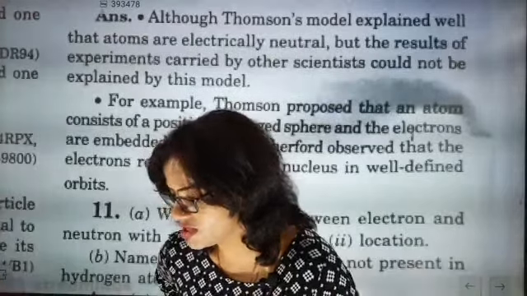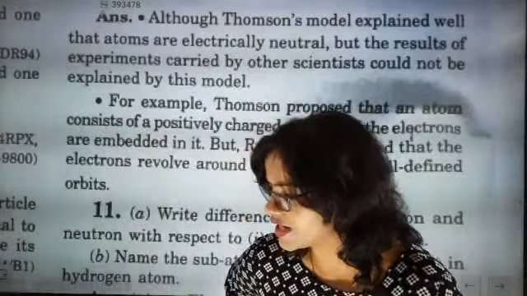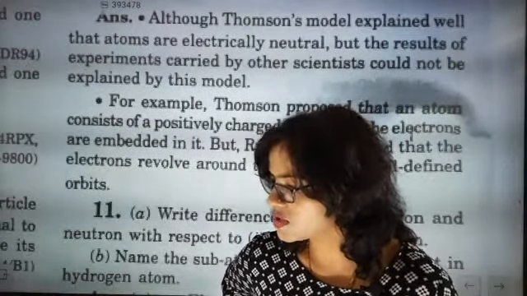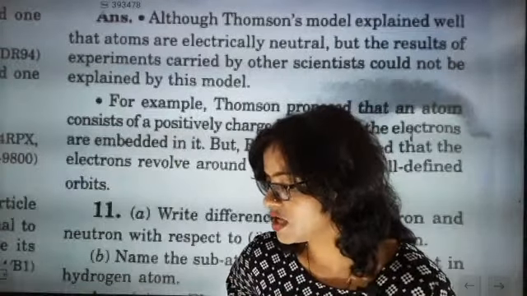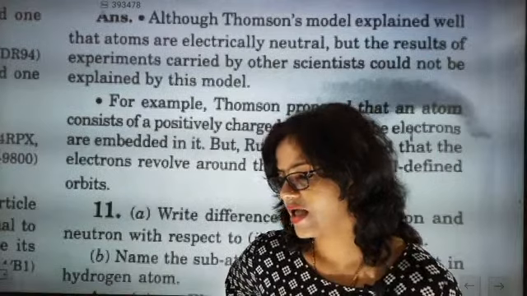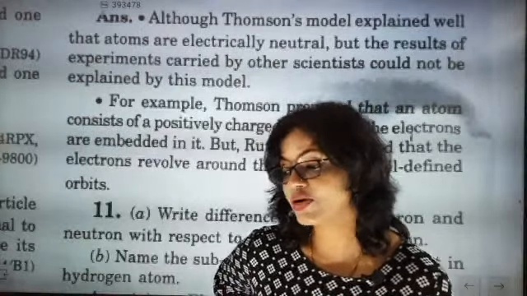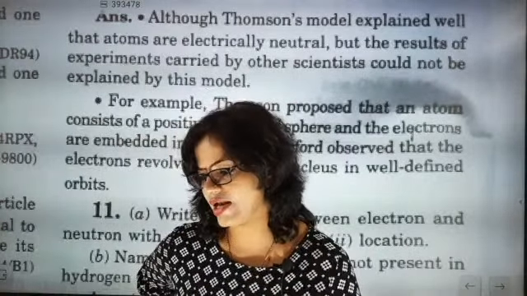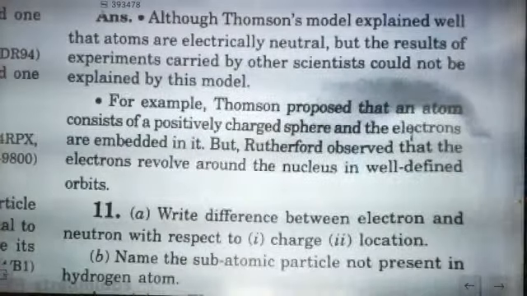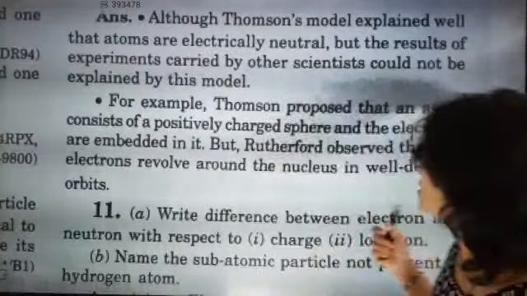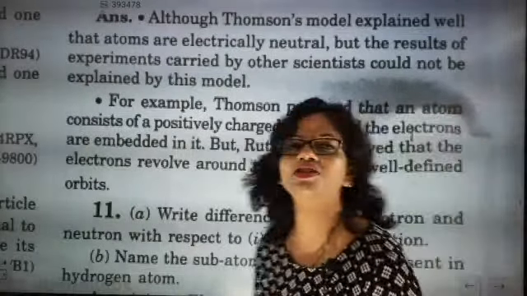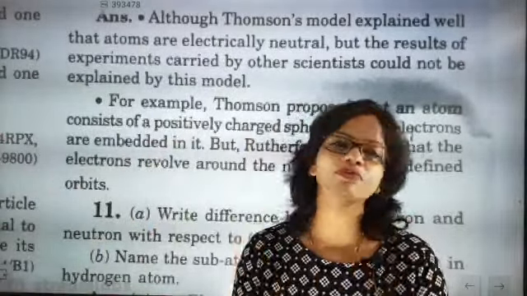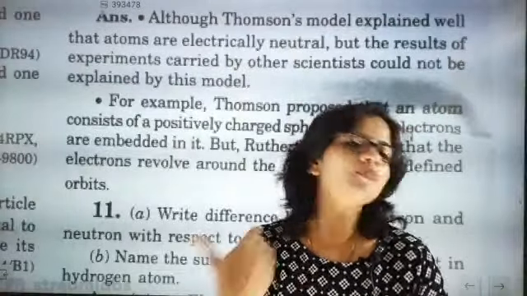Madhav says electrons are negatively charged particles. Neutrons have no charge. Okay, the neutron will be located in the nucleus. Shruti says neutron has no charge, extra nuclear part. Absolutely, electrons will be present in the extra nuclear part. You have to be very precise, Shruti. So electrons are negatively charged particles. Okay, fine, I am taking your points. Exactly what is given here: the difference between electrons and neutrons with respect to charge and location. So I'll just say that electrons are negatively charged, present in the extra nuclear part. Neutrons are neutral, having no charge, present inside the nucleus.